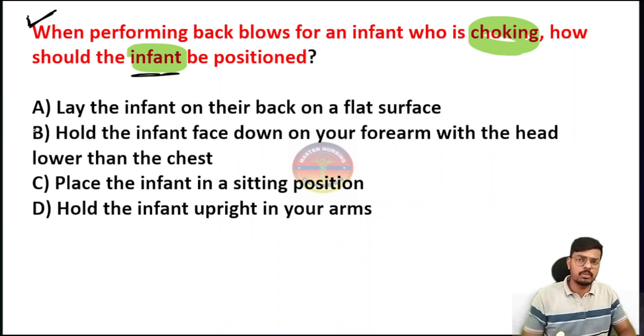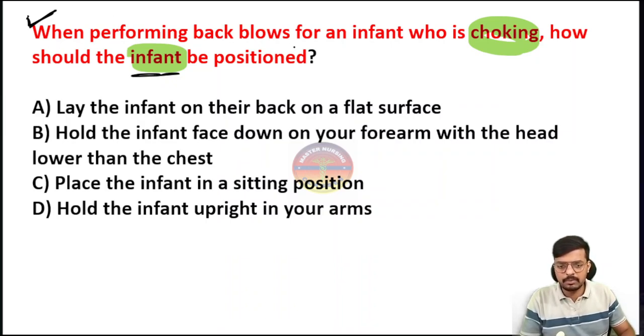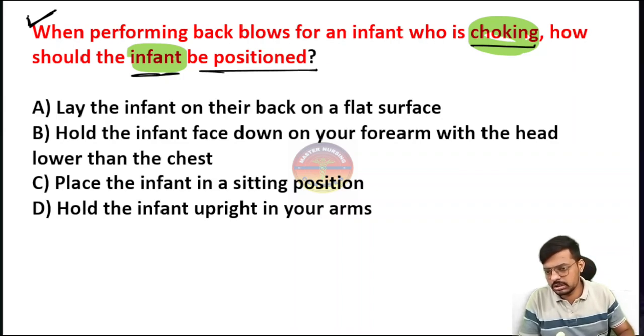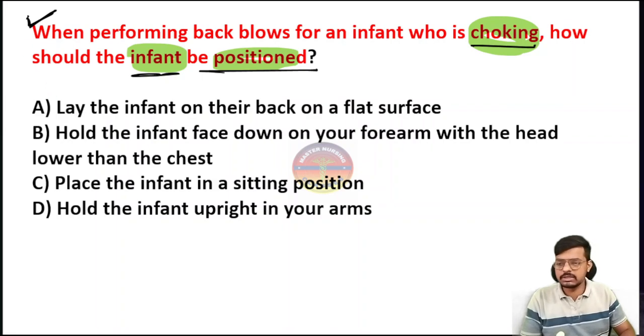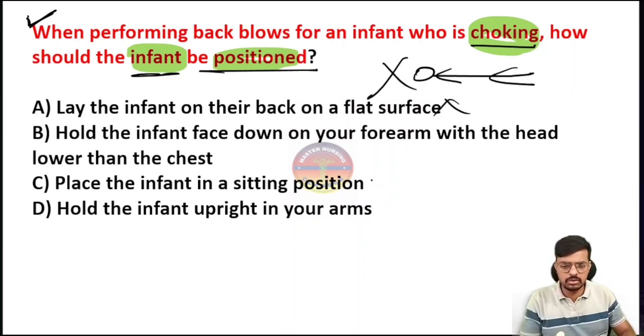Let me revise the golden points on back slap and chest thrust. Very important. The question is asking: while performing the back blow on an infant who is choking, how should the infant be positioned? Option A says lie the infant on their back on a flat surface, meaning the supine position. That is not done, so I am eliminating option A.